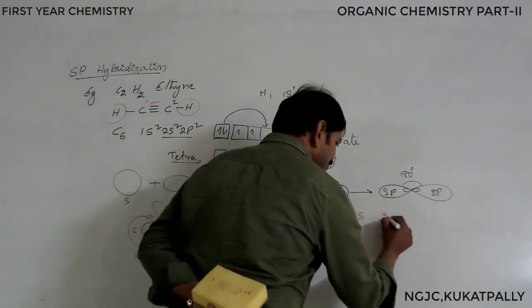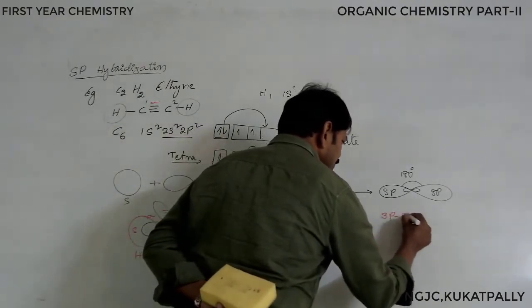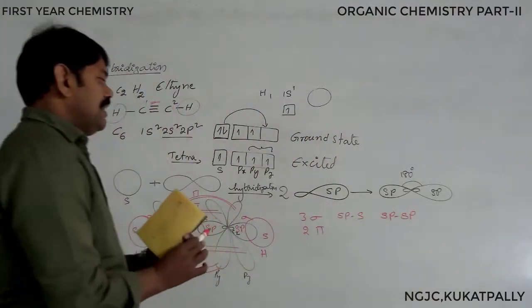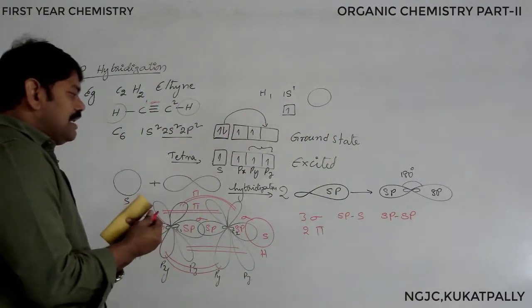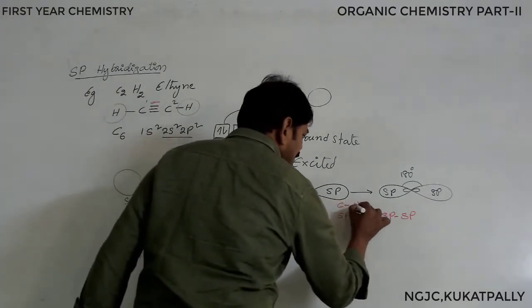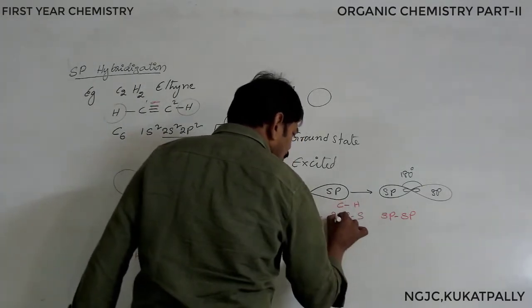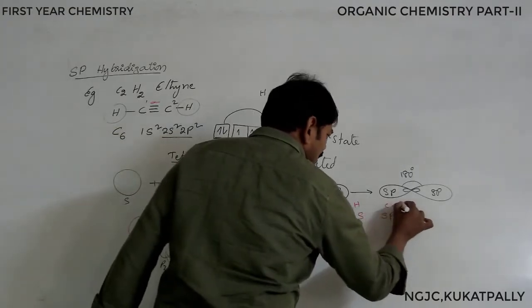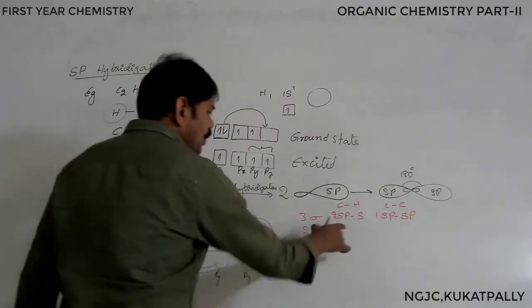Similarly, sp-s, these are sigma bonds. sp-s, carbon-hydrogen, these are two. And carbon-carbon, this is 1. Total is what? 3.